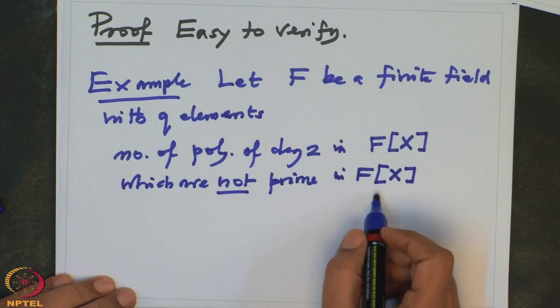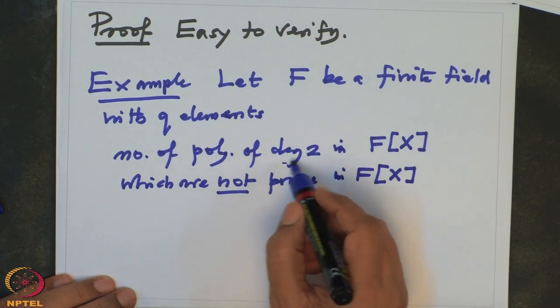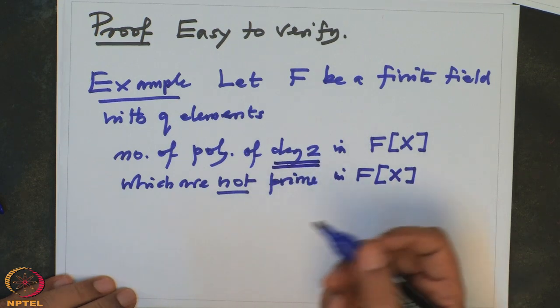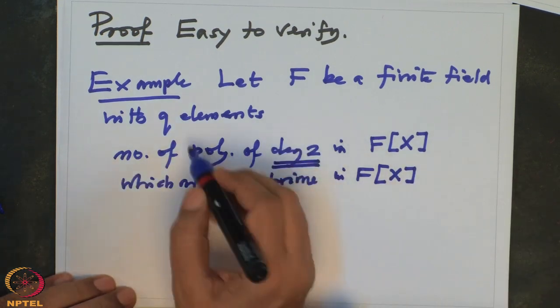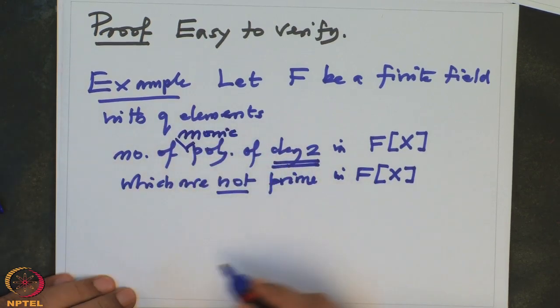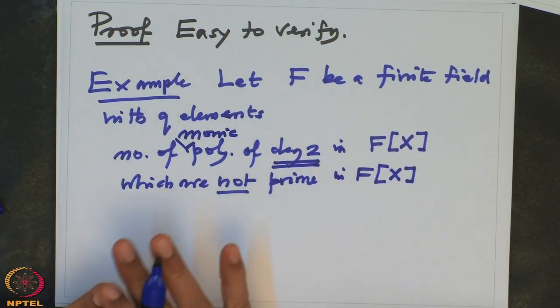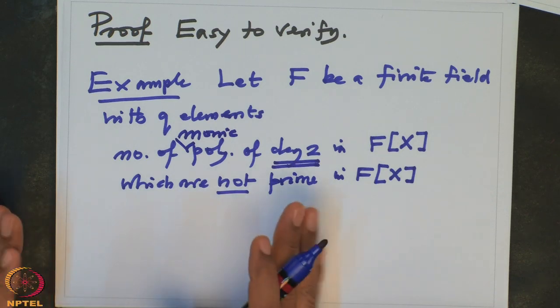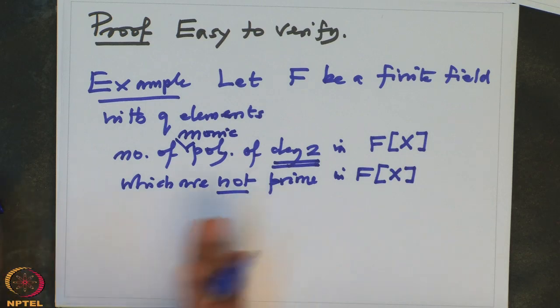So how do I count that? Because it's degree 2, let us say the number of monic polynomials. How can a degree 2 monic polynomial not be prime? The only possibility is that it splits into two linear factors. Linear factors may be repeated or non-repeated.